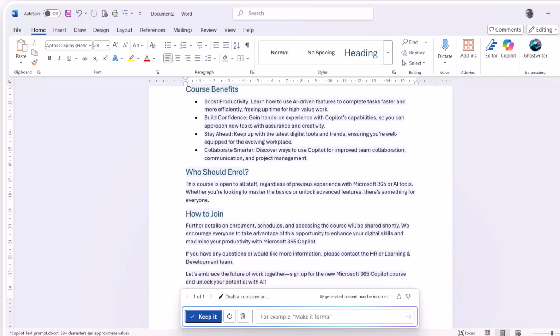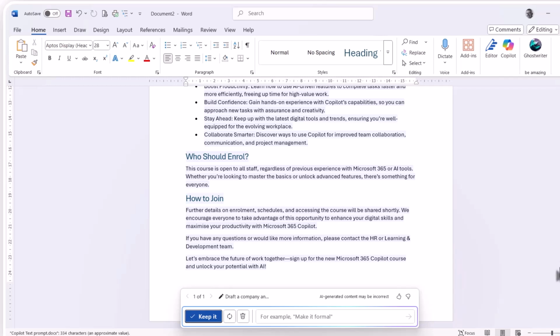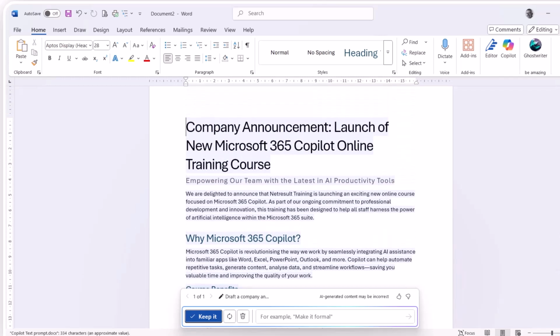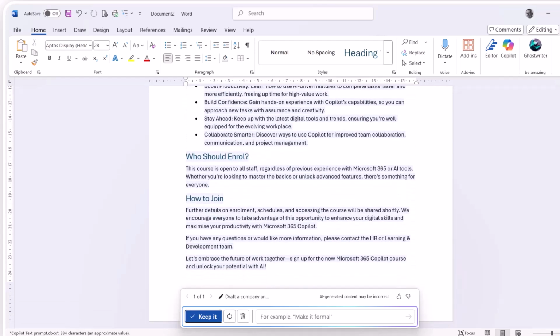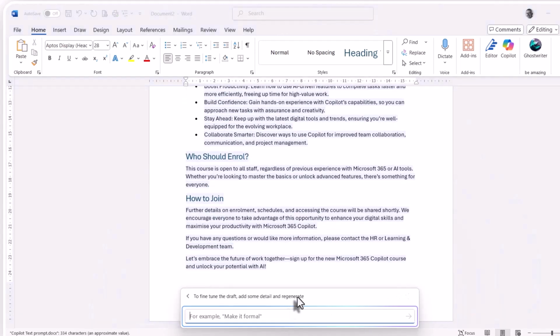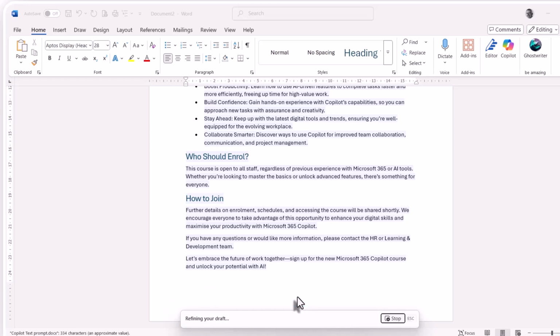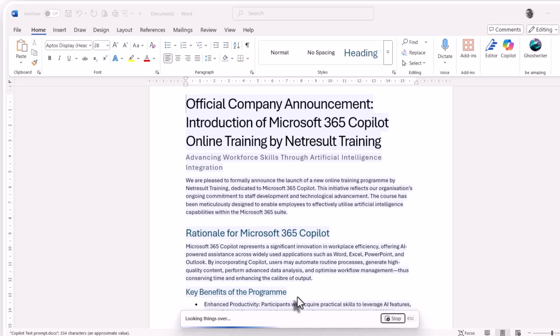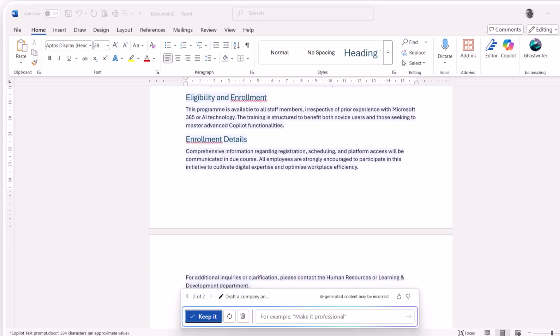Yeah, looks very good. But you know what? I think there's too much information there. Also, it's a little bit too pally. And while we don't want it to be stuffy, I think I'd like to make it a little bit more formal. So let's do that. I'm just telling Copilot to make it more formal. Let's see what that produces.